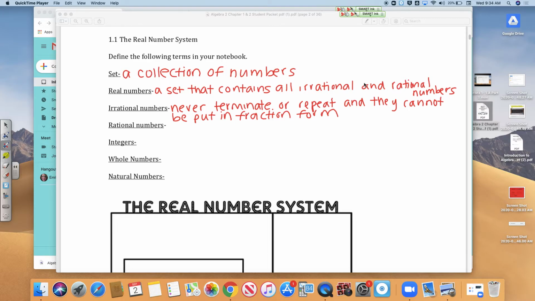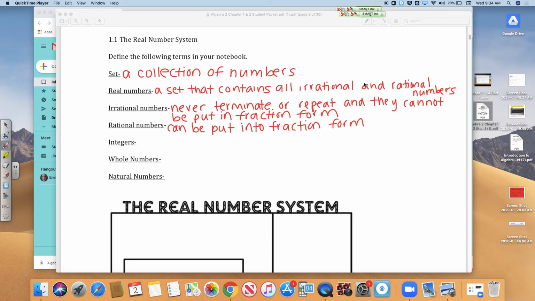So basically the definition for rational numbers is that the number can be put into fraction form.